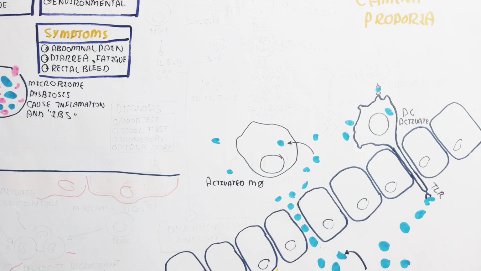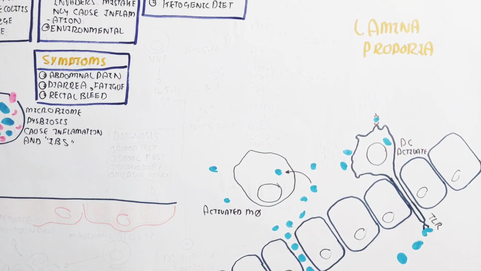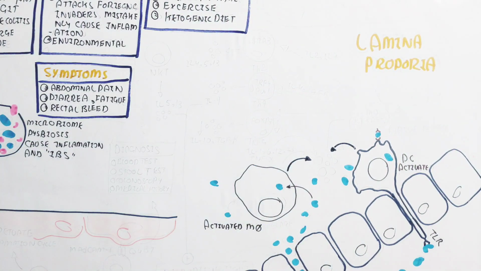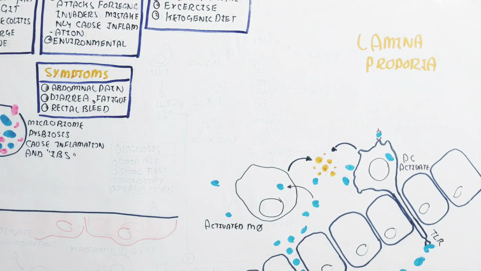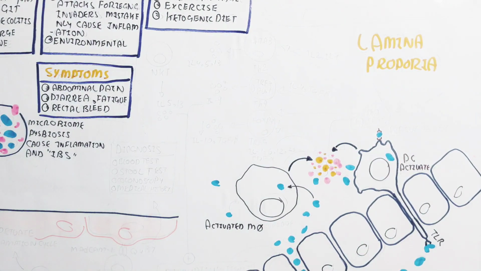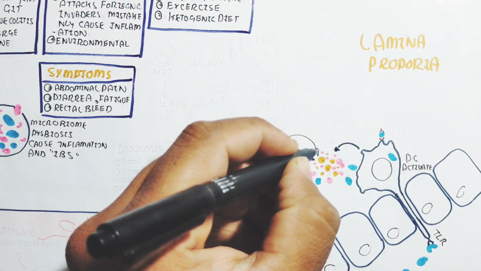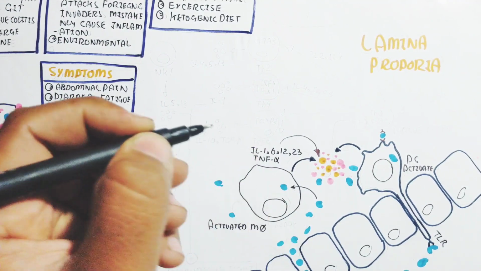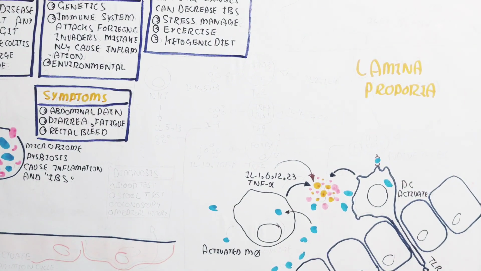Also, the invasion of microbes activates the macrophage, and both the dendritic cell and the macrophage release cytokines. The cytokines can be interleukin 1, 6, 12, 23, and tumor necrosis factor alpha.